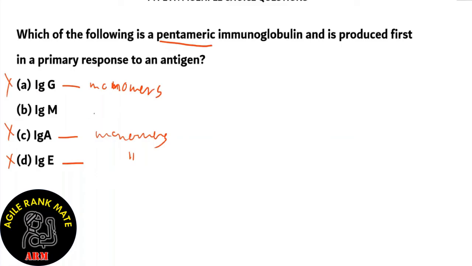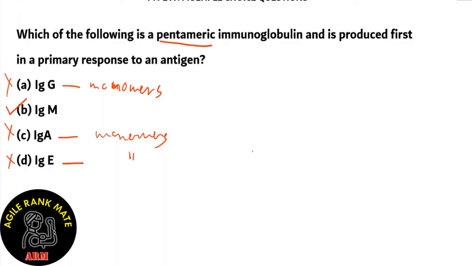So IgG, IgA, and IgE are monomers, and since we're to find out a pentameric immunoglobulin, that instantly leads to option B, IgM. And since we know that IgM is produced first in a primary response to an antigen, we can also find out that option B is the right answer.